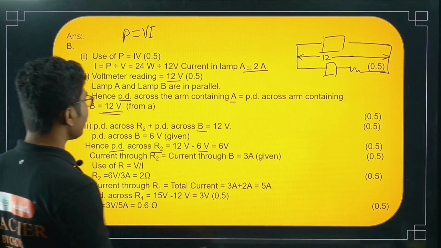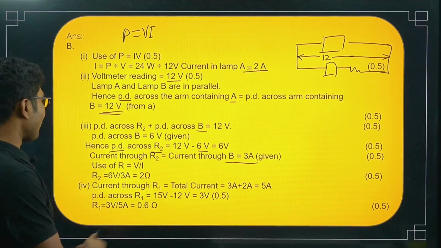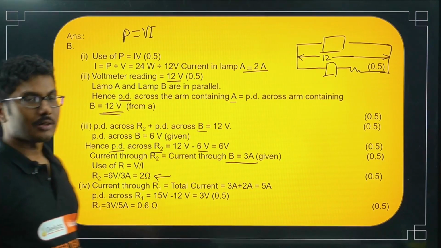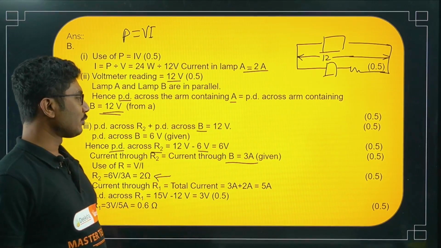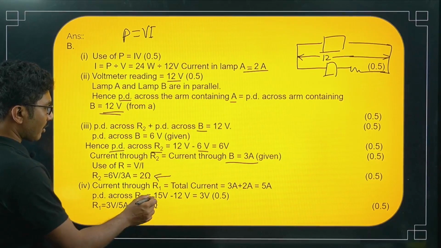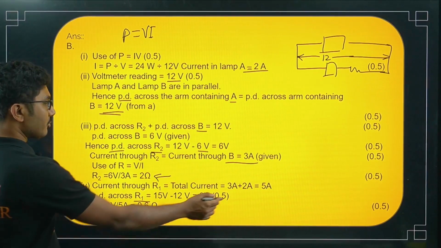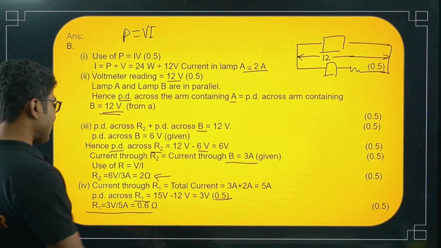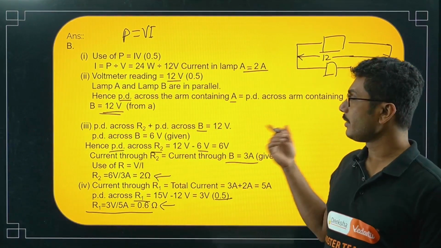Now current through R2 equals current through B, that is 3 ampere. It is also given. So from there you can calculate the resistance of R2, that is 2 ohm. You have to solve this question on your own. Next, current through R1 is equal to total current, that is 5 ampere. So potential drop across R1 is 15 volt minus 12 volt equals 3 volt. This also gives you 0.5 marks. And R1 is equal to 3 volt divided by 5 ampere, that is 0.6 ohm. This also gives you 0.5 marks. So in total you will get 5 marks from this question.